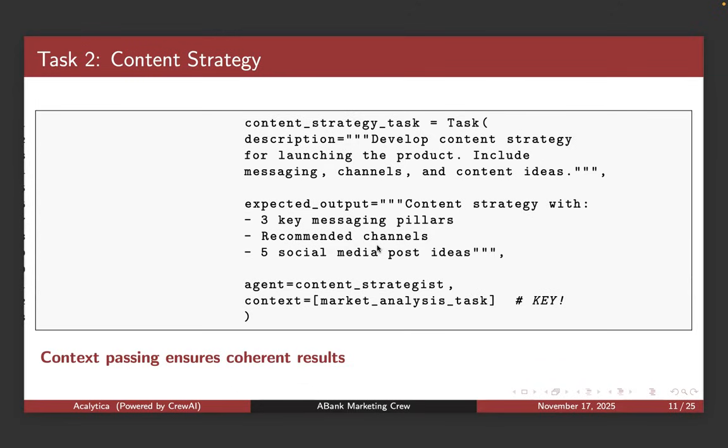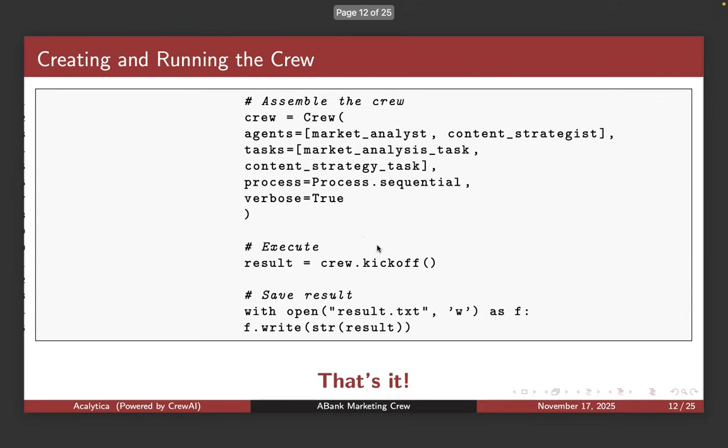It's important that from the market intelligence analyst, we curate the output so well that when it's used as context by the next agent, it carries over the parameters, the guardrails and so on that we would have set. Now, to create and run the crew, we have to assemble the crew. Remember, crew is just a synonym for team.